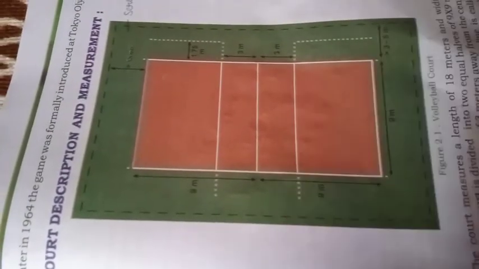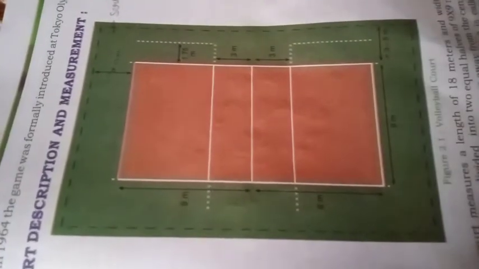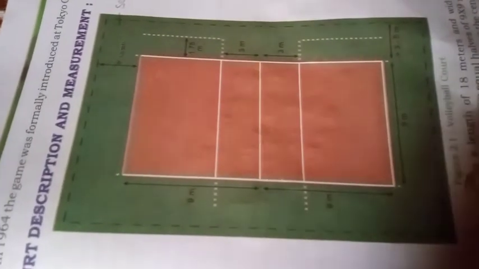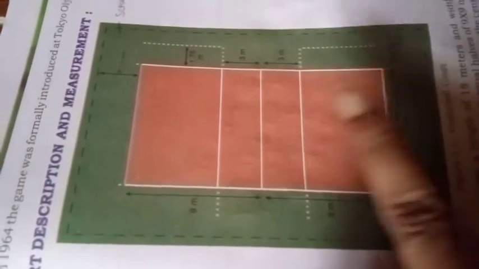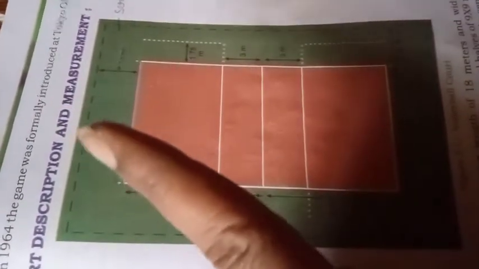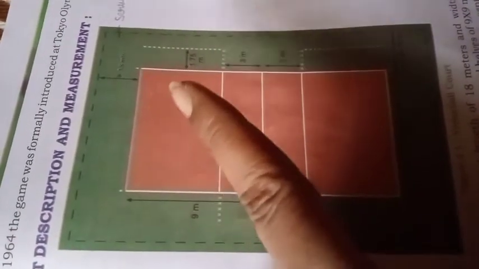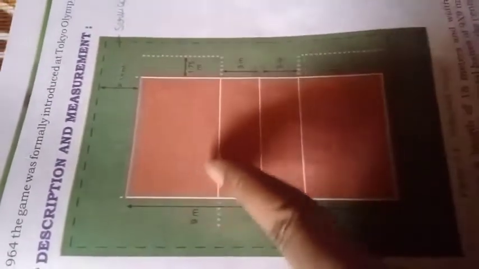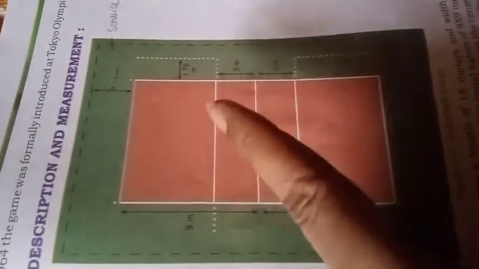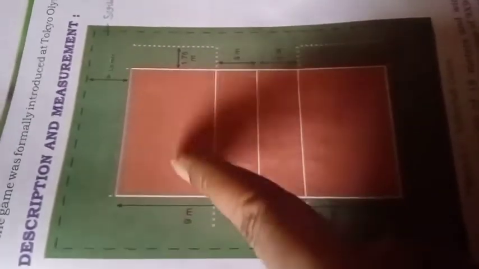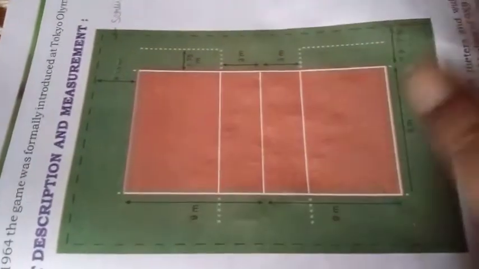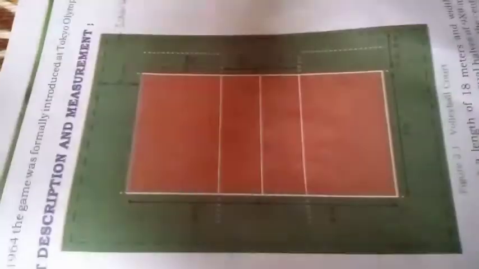How do they serve the ball? First they toss the coin, and whoever wins serves the ball. One player serves the ball above the net to the opponent team. Then the ball reaches the opponent team, which has 6 players. They can hit the ball with only 3 touches, and among them they pass the ball to the other team.